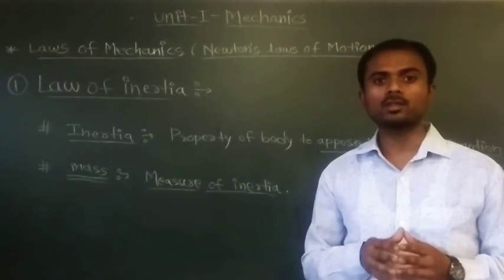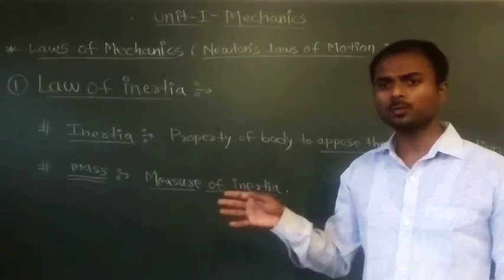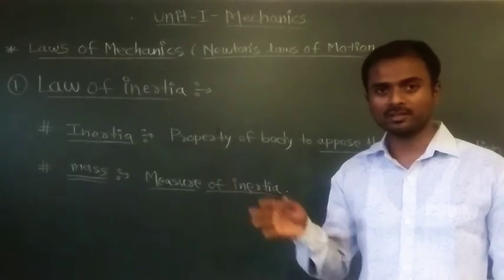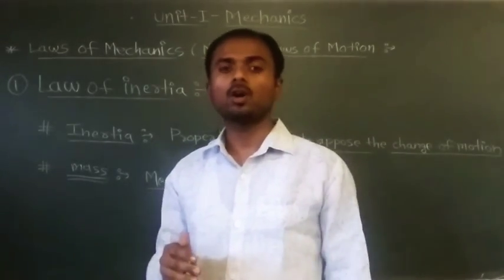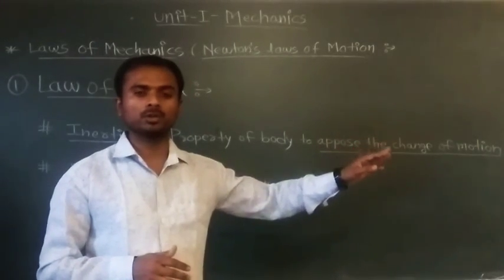So this is called the law of inertia. And we already saw that inertia is the opposition, or the property of the body to oppose the change of motion.